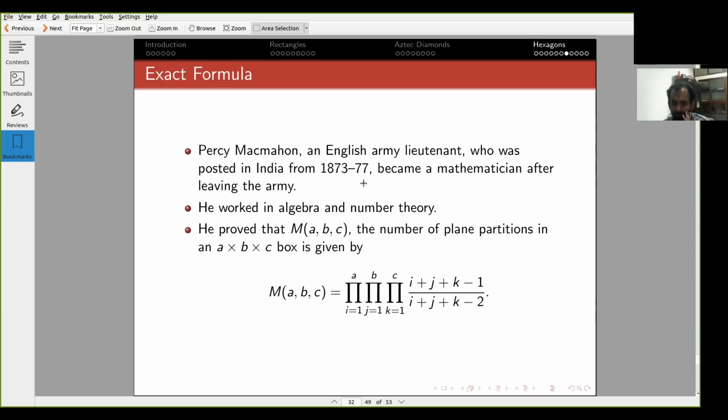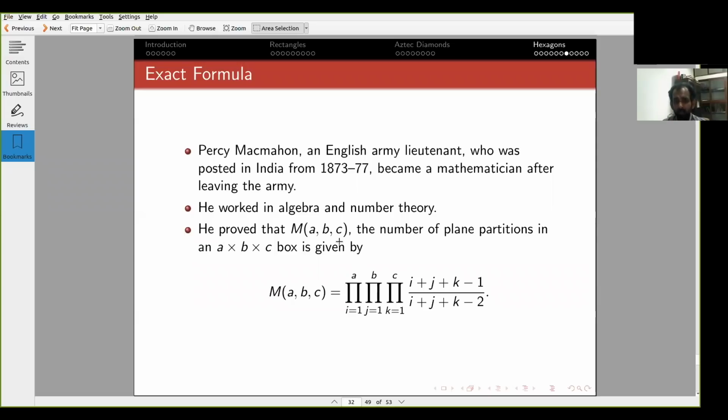He wanted to do mathematics. So he developed the theory of partitions and plane partitions quite a bit. And in fact, he wrote this book called Combinatory Analysis, which really laid many of these things down very rigorously, and he proved many nice theorems there.